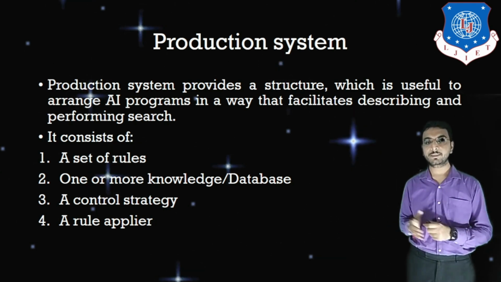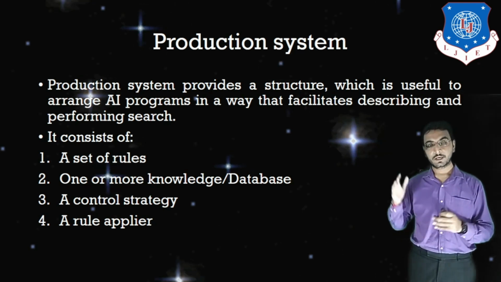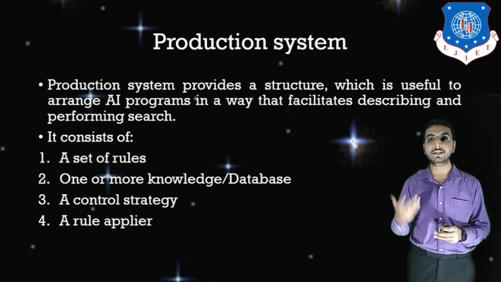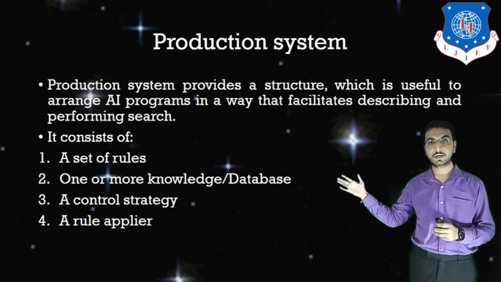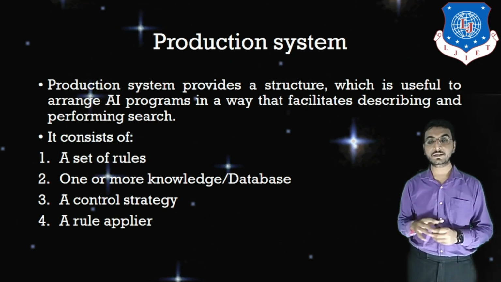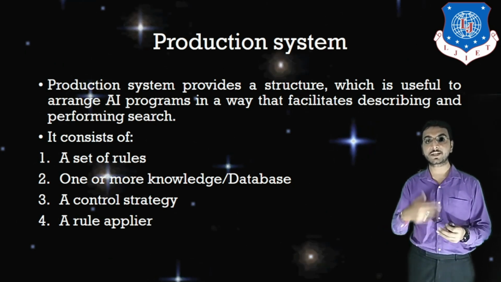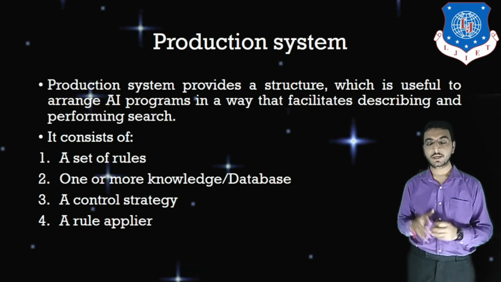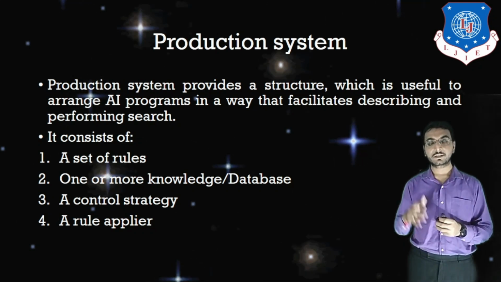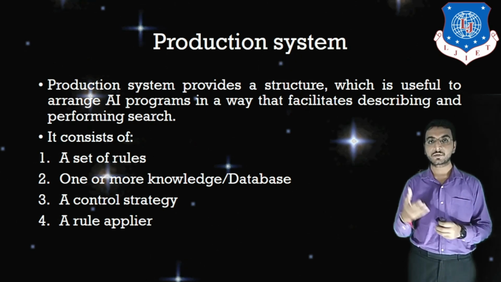Knowledge or database, that means to solve the problem we must have some information regarding that. For example, if we want to play chess, then we must know how to play chess. We must have the intelligent mind. So that can be done using this knowledge or database. From that knowledge we will adopt some rules. For example, let's say the horse can step away in 2.5 steps only. The camel can run in a horizontal or vertical manner only. The elephant can run in a horizontal or vertical manner only. So these can be termed as the chess rules.